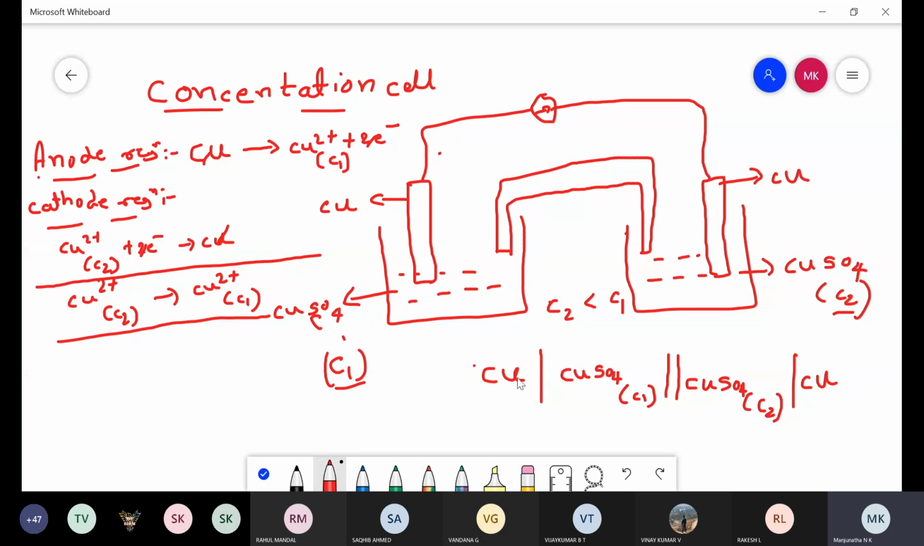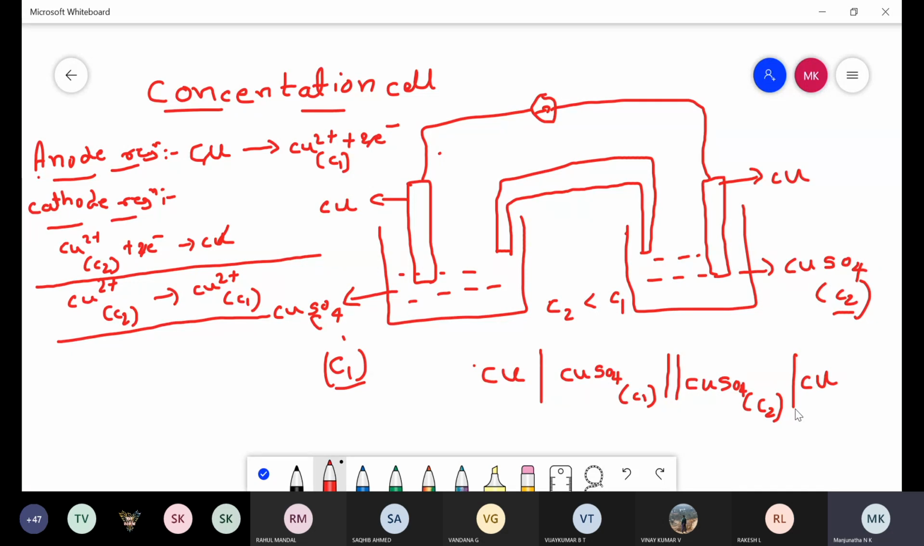First we write the anode electrode, that is copper. Then the anode electrolyte, that is CuSO4, and mention the concentration, that is the lower one, separated by a single vertical line. Then the salt bridge, double vertical line. Then the cathode electrolyte, that is CuSO4, with concentration C2. Then the cathode electrode, that is also copper, separated by a single vertical line.